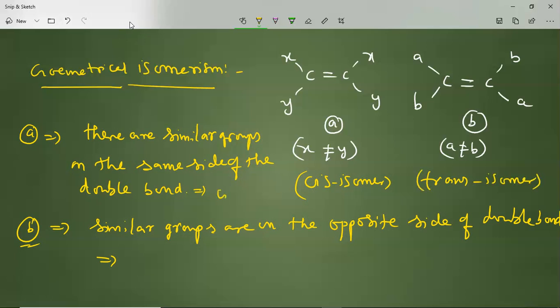So the first one we call cis, and this one we call trans. We understand what is cis and what is trans from these two general examples of alkenes.